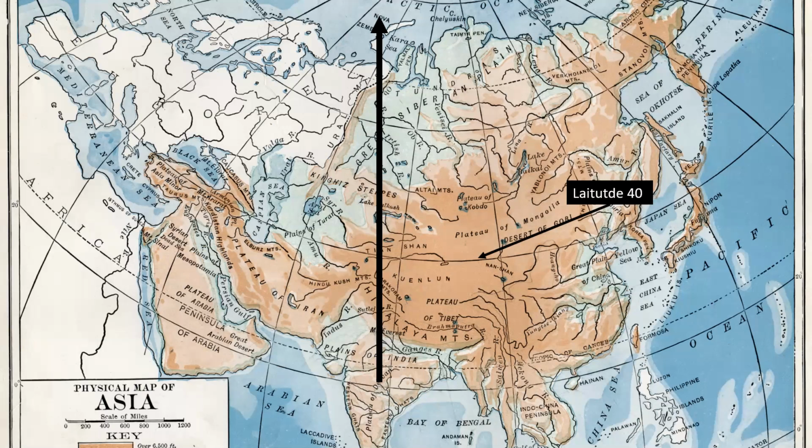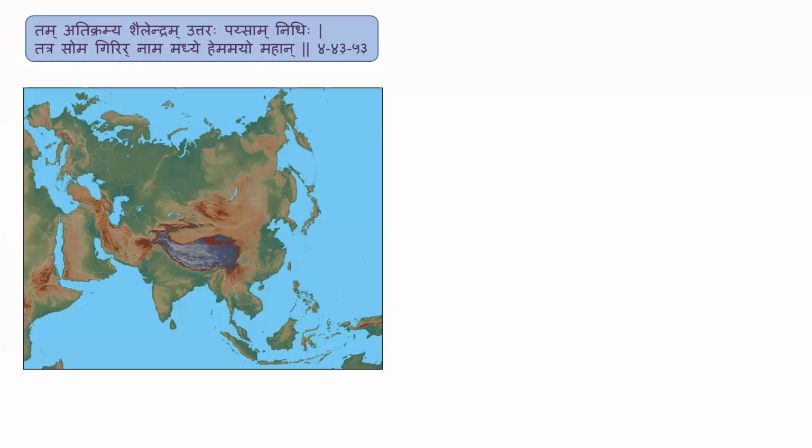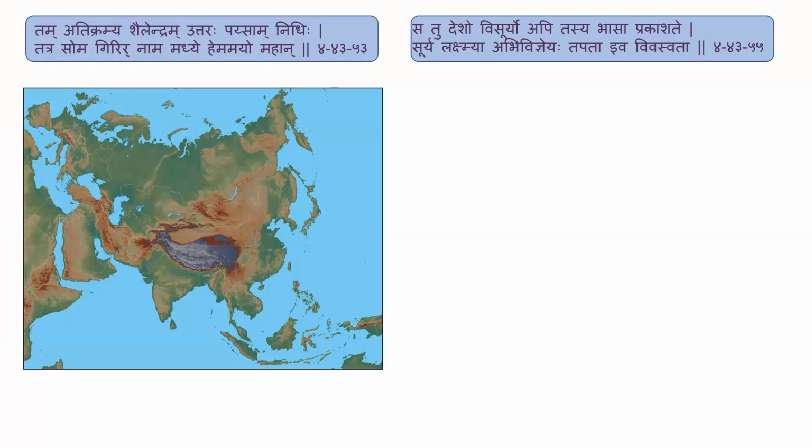Now Sugriva doesn't ask his Vanara parties to go either to the Arctic Sea or to Antarctica, but he describes the landmass. For example, a good description in the northern direction is that of the Uttara Payasam Nidhi, the Uttara Samudra, that is referring to the Arctic Sea.